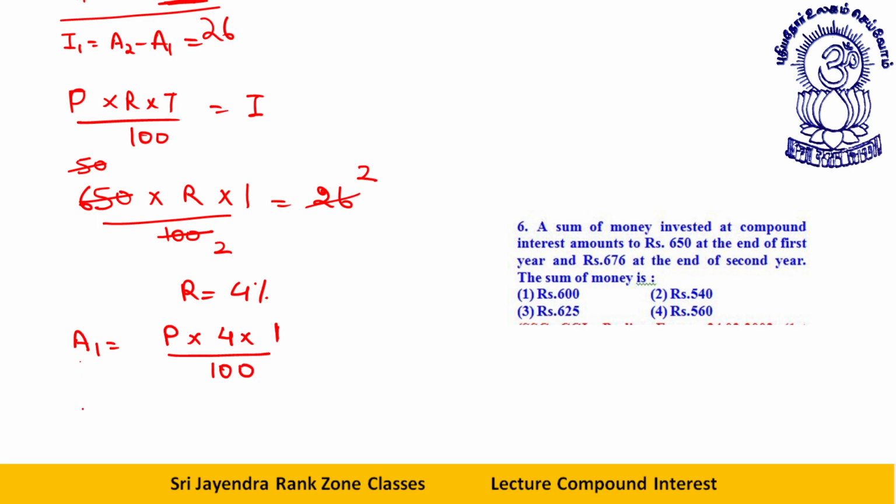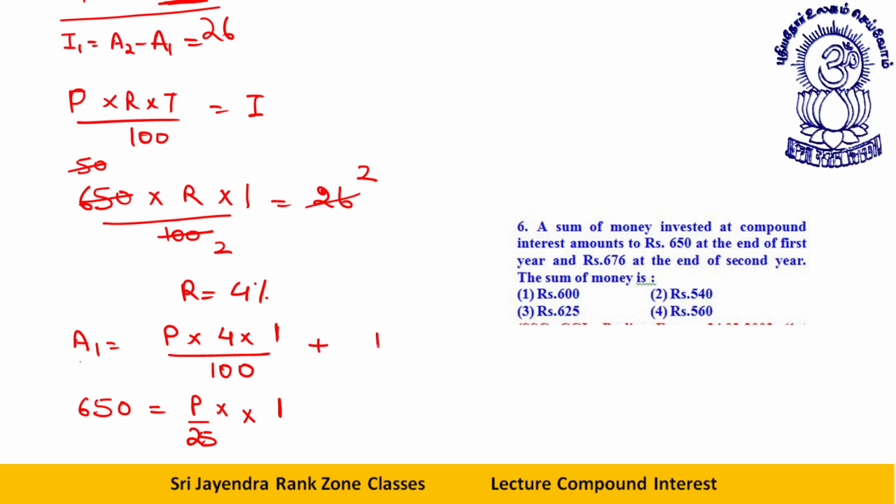This amount after 1 year is given to us as 650, is equal to principal into 4 by 100. I can directly say 25 into 1. I just did a small mistake, student.